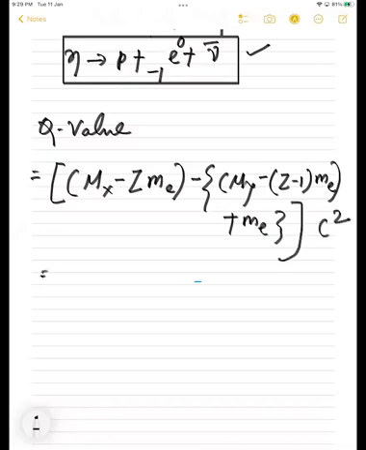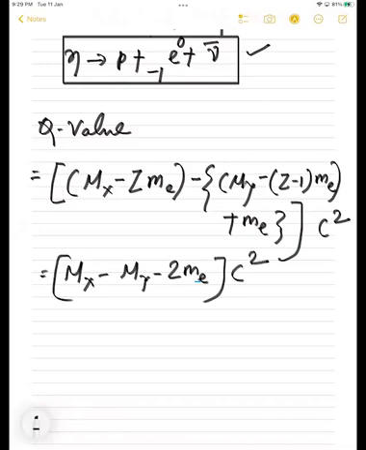This is the mass difference. So that is equal to mX minus mY, simple, minus 2me, into c square. This is the Q value. Understood, students, or not? Yes, sir. Up to this all understood?